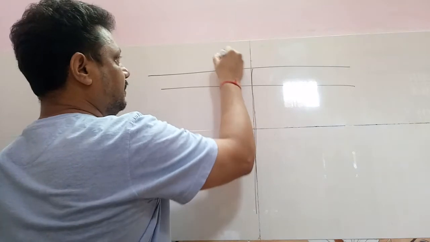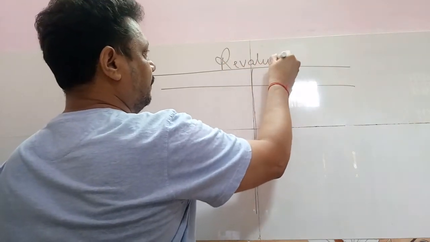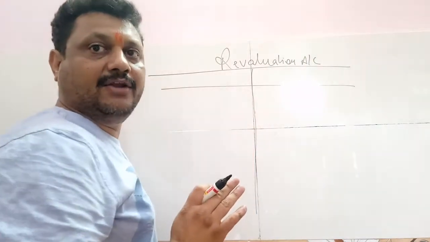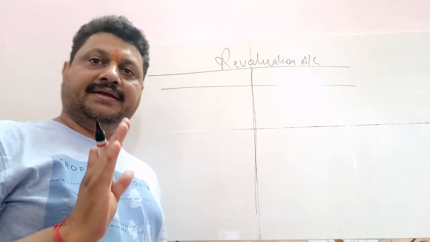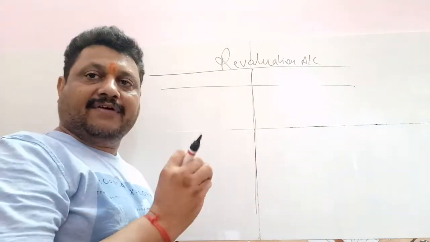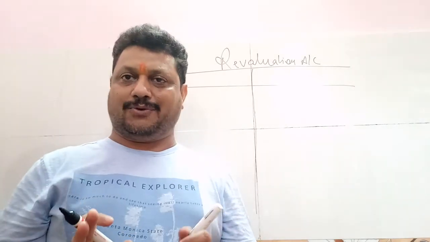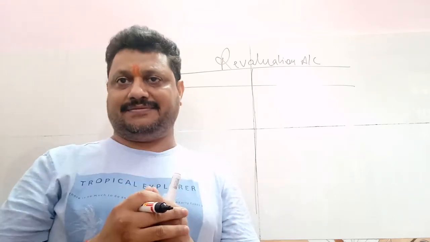Now this is the revaluation account. Very simple. The revaluation account is a nominal account. It is also called the profit and loss adjustment account. Now let us see how the entries are done.